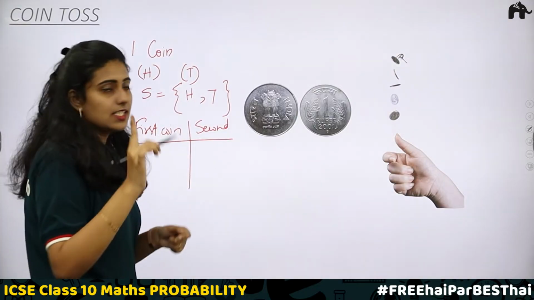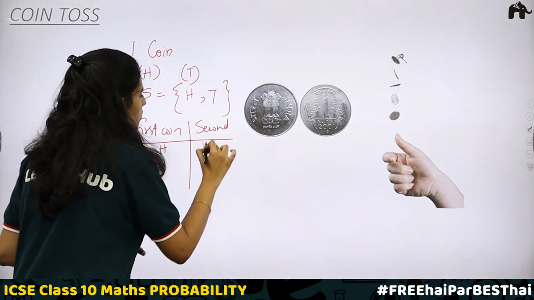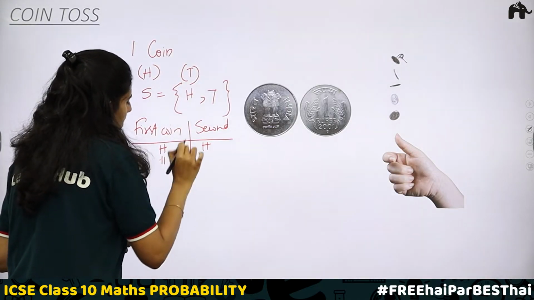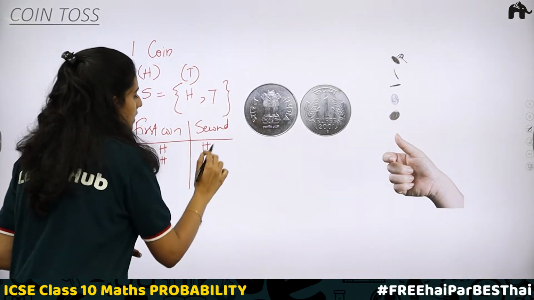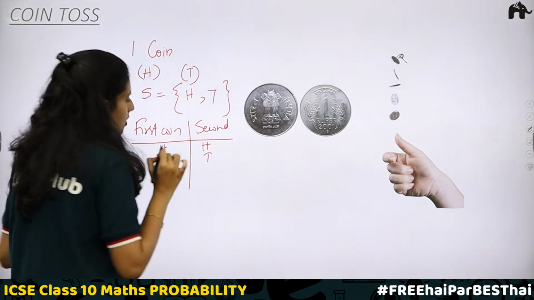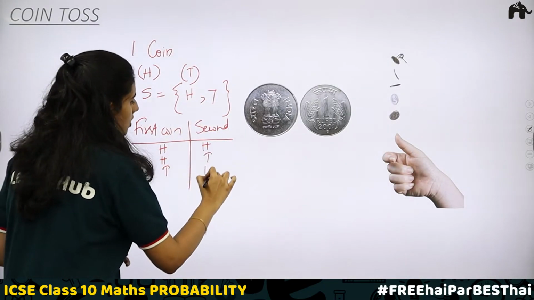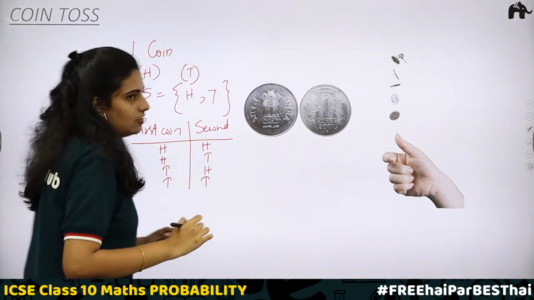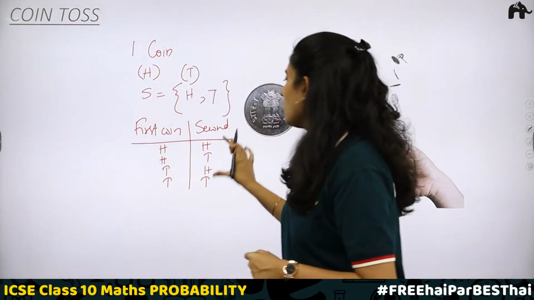The first case is getting head on both the coins: head, head. Next, head on the first coin and tail on the second coin. Then tail on the first coin, head on the second coin. Tail on first coin, tail on second coin. So these are the four possible outcomes.